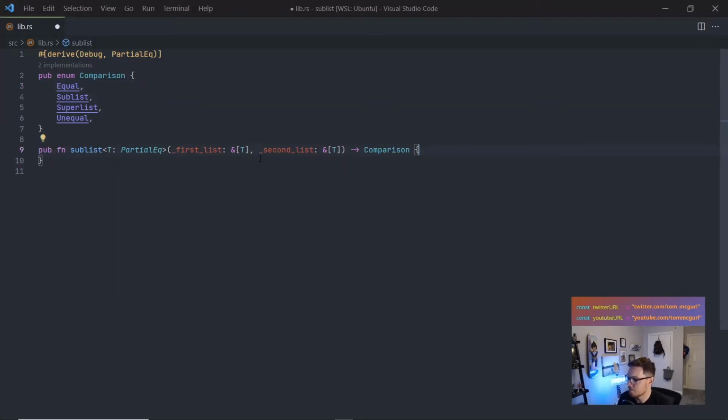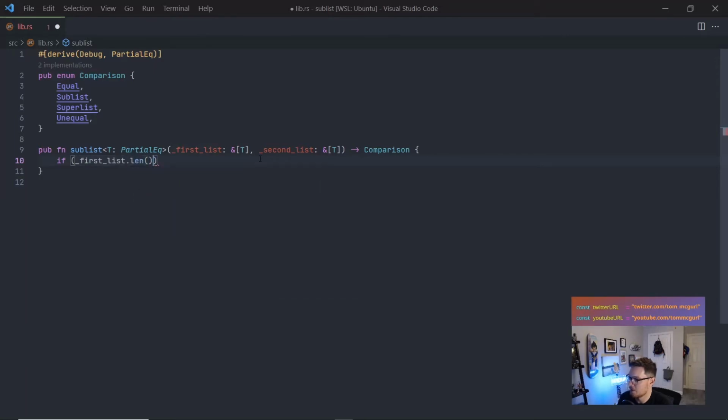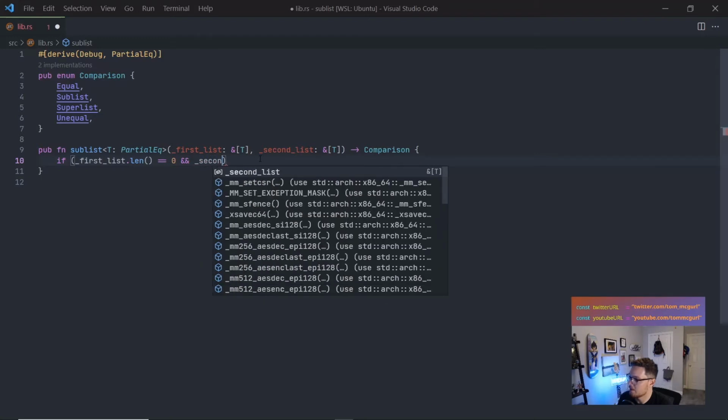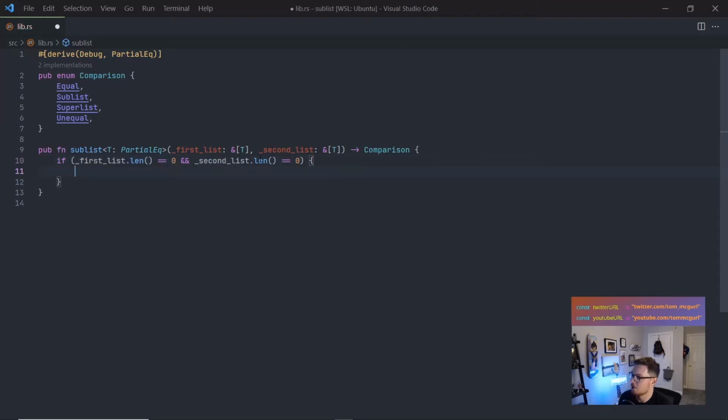So let's do it. What we can do is check if first list dot len, right? We can get the length equals 0, or sorry, I'm in JavaScript land. Whoops, equals 0, and second list dot len equals 0. Then we're going to return comparison equal. And of course, it's going to complain because we don't handle the other cases. So we'll handle the other cases by returning comparison unequal.